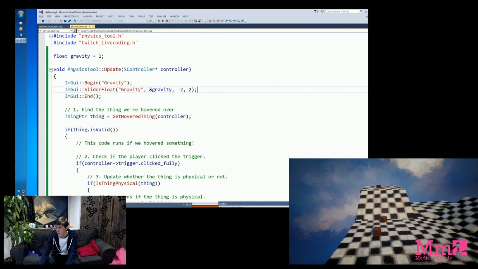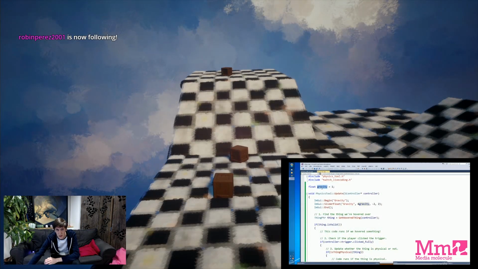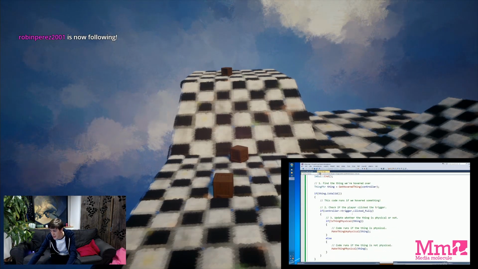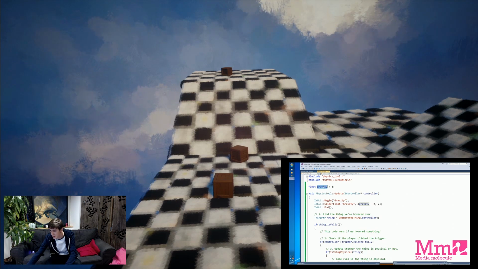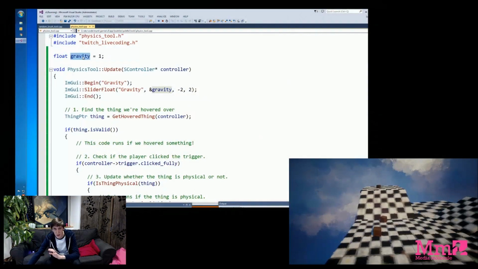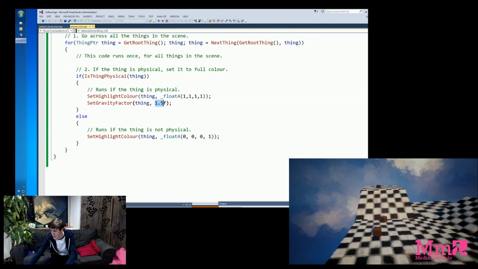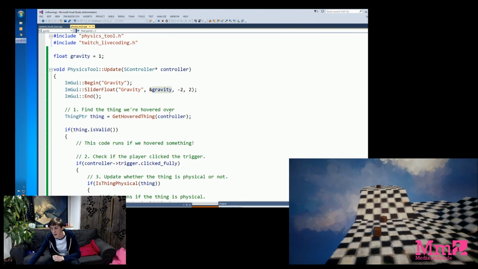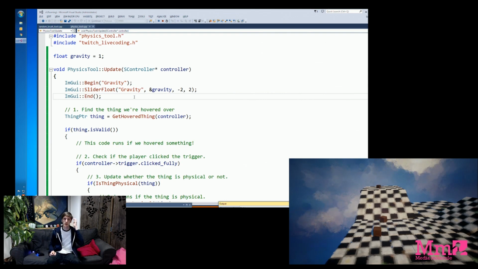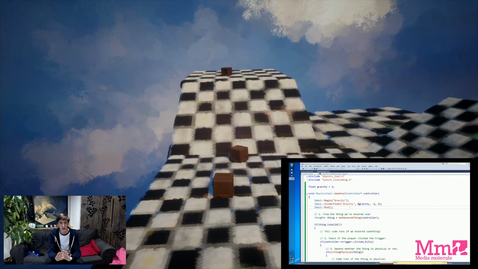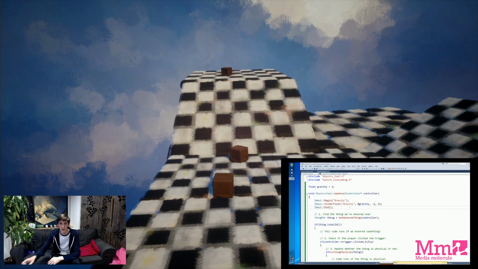Now, when I run this code and push it, the problem is we haven't actually used this gravity anywhere. So if we switch back to the code quickly, we want to put this gravity value into the bit of code we just wrote below. So we replace this 1.5 with the gravity variable. We've put a label on a value, and we set up a bit of code that lets us twiddle that value quite easily. So now, if we update this code and push it to the PlayStation 4, we should get a panel on screen that has a slider that changes that gravity value.